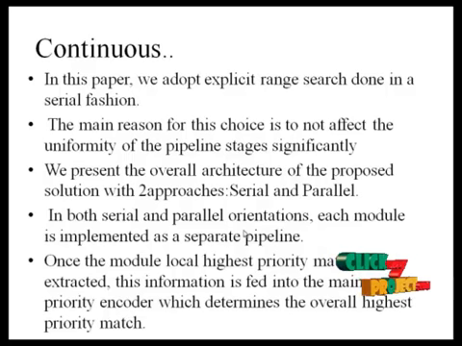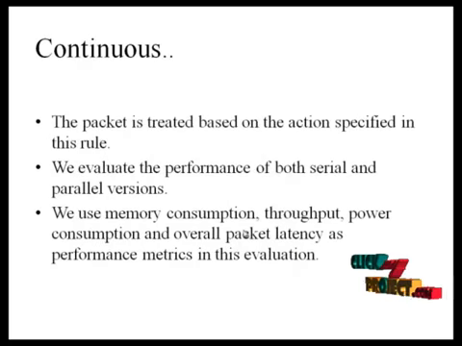We present the overall architecture of the proposed solution with two approaches, serial and parallel. In both serial and parallel orientations, each module is implemented as a separate pipeline. Once the module local highest priority match is extracted, this information is fed into the main priority encoder, which determines the overall highest priority match. The packet is treated based on the action specified in this rule. We evaluate the performance of both serial and parallel versions. We use memory consumption, throughput, power consumption, and overall packet latency as performance metrics in this evaluation.